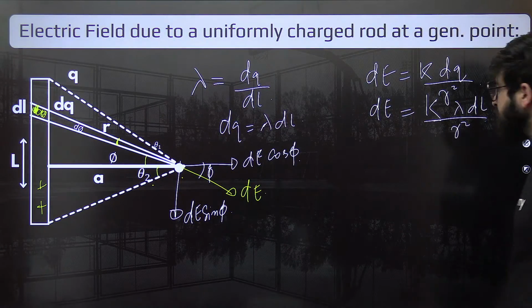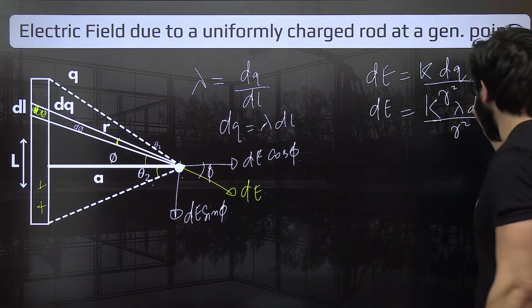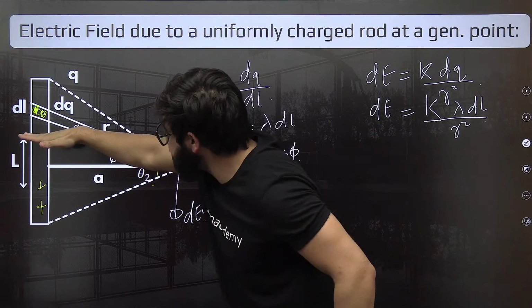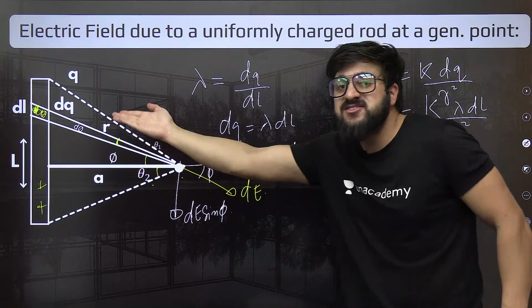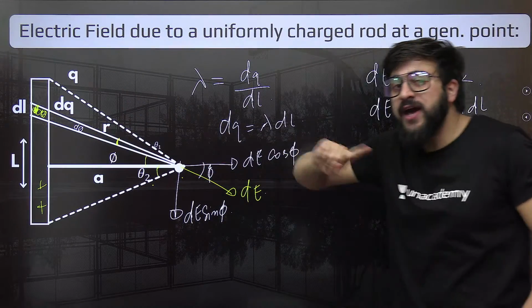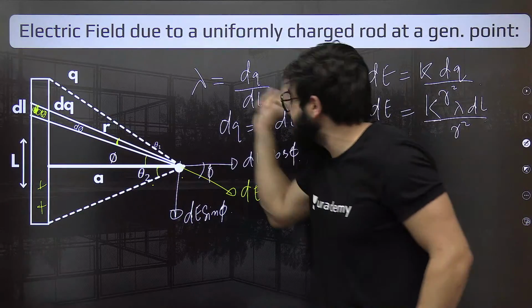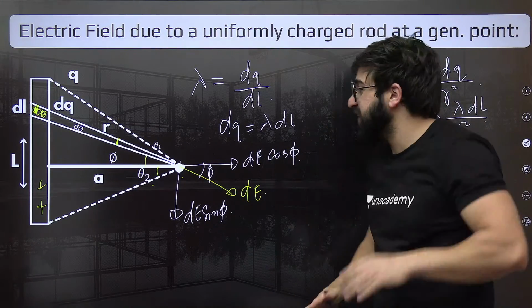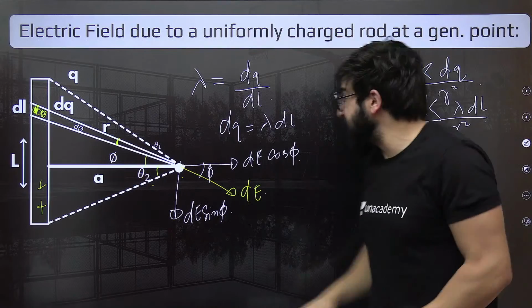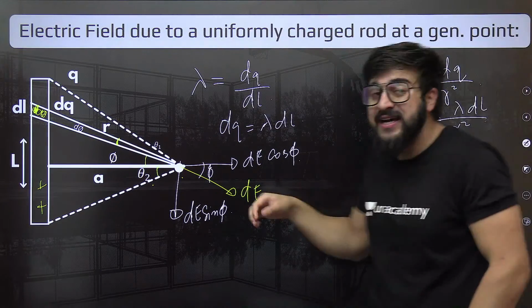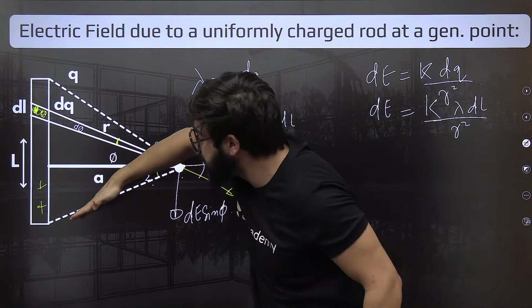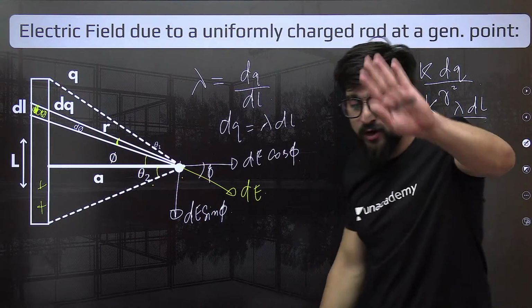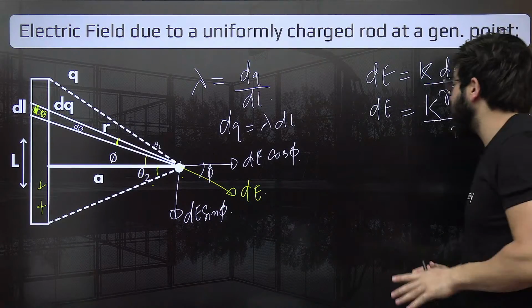That's all. Okay. As I told you, see, over here, there is this L, there is this R. So R is different for different elements. For this element, it will be different. For this element, it will be different. So R is variable. So over here, this dL, we're not supposed to integrate in terms of these variables. Understand? So basically, we'll fix only one variable. That's this phi. That's why I was telling you we have to change this dL, this R square, this R in terms of phi only, because we have to make all of the other things constant so that we can integrate with respect to this phi. We'll cover this entire rod. It will confuse you a bit over here. You will get to understand once we do it.